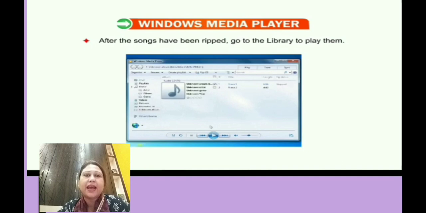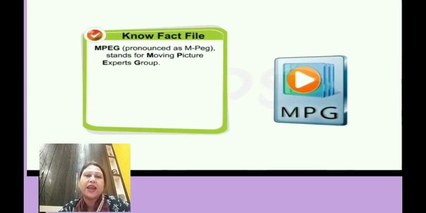All right, the next topic we have is a fact file. A small fact file we have here is MPEG, which stands for, please remember and underline in your textbook, Moving Pictures Experts Group.